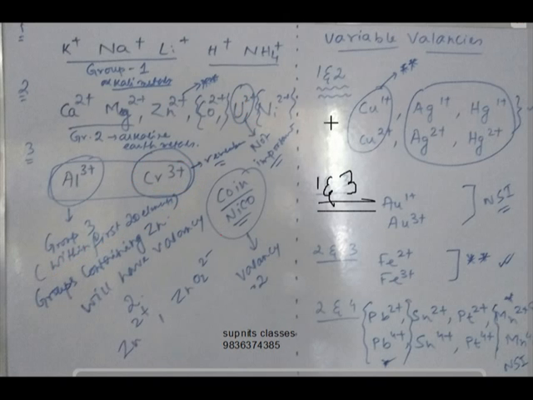Now coming to variable valencies. Here I have divided them into 4 groups. One group will have the variable valency of 1 and 2. The second one is 1 and 3, the third one is 2 and 3, and the final one is 2 and 4. The most important one, I would say, is this one. If you can remember these 3, you can automatically remember all this.